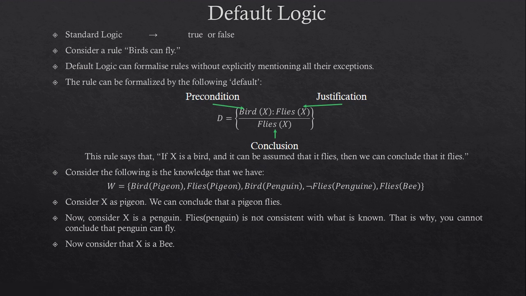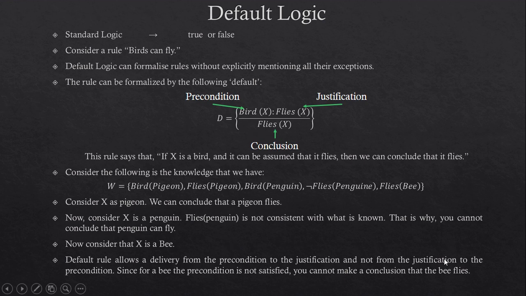Remember that default rules allow a derivation from the precondition to the justification and not from the justification to the precondition. So, since for a bee the precondition is not satisfied, you cannot make the conclusion. Bee is not a bird. I hope the example is clear.